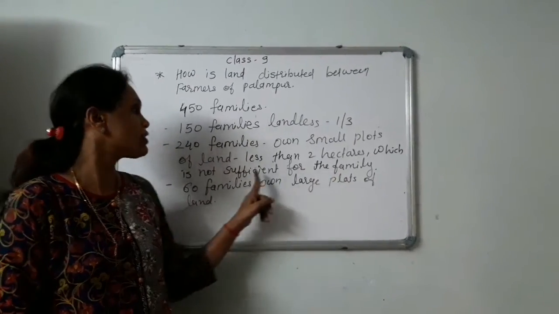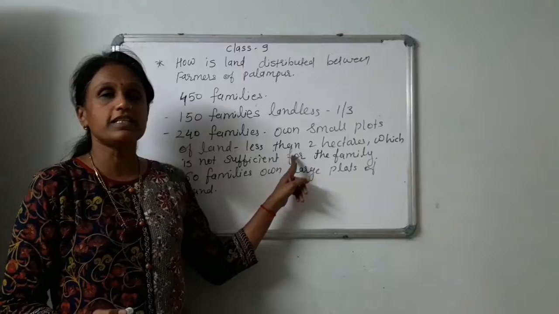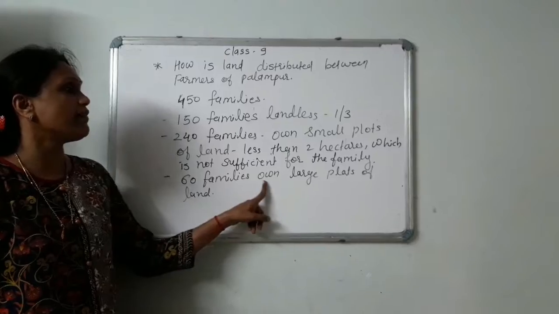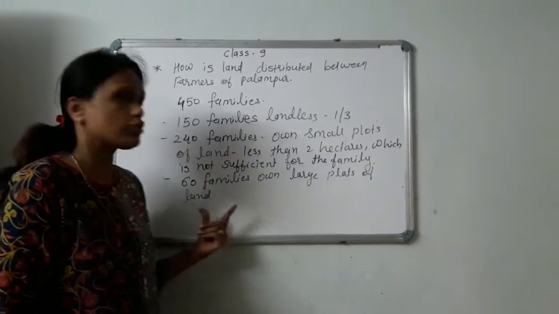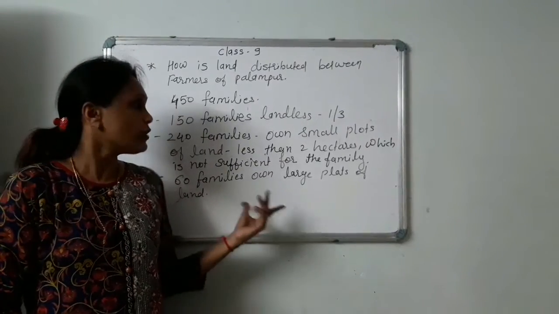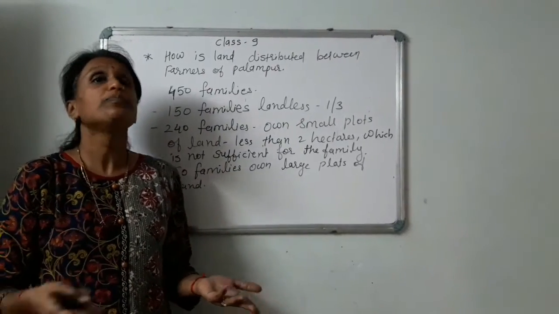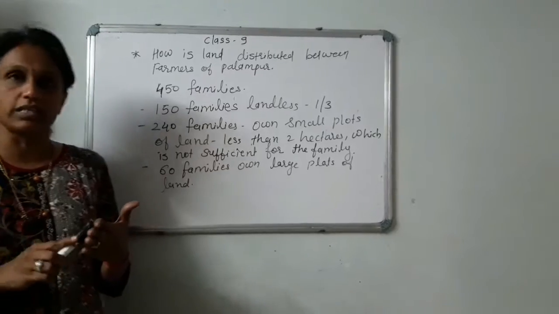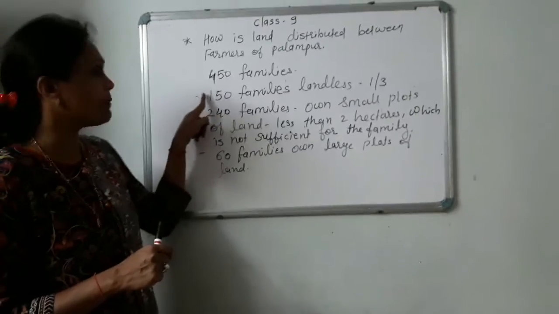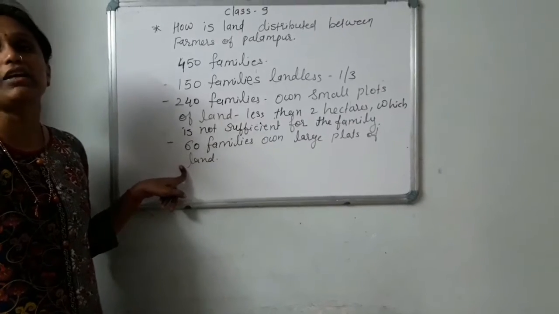So it was said that this 2 hectare land was not giving sufficient yield and income to their family. Then the remaining 60 families were large farmers. They own large plots of land, even more than 10 hectares. These large farmers are the prosperous farmers in Palampur. They own their own tractors and machinery, and the small and medium farmers and the landless people are all dependent on these 60 families for economic activities and for work.